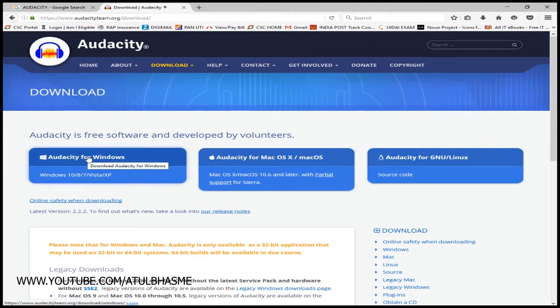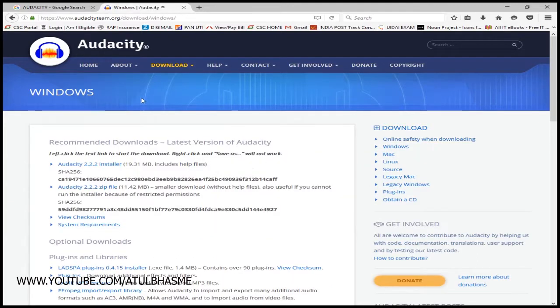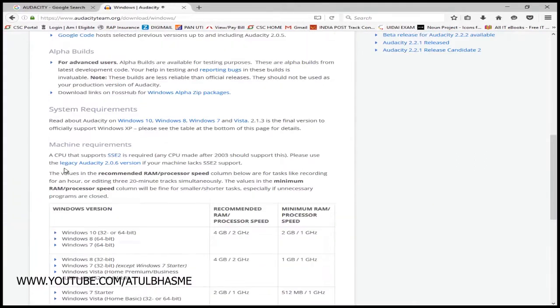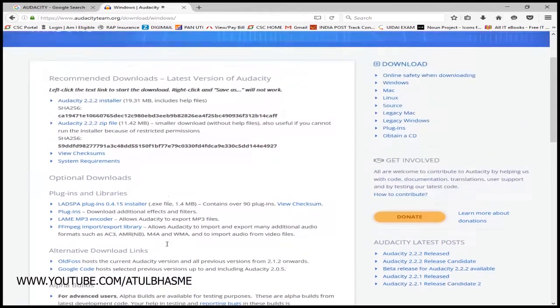So I am clicking on Audacity for Windows, and now here are the Audacity 2.2.2 installers. Here are given the recommended RAM and processor speed. It requires 4 GB RAM and 2 GHz processor speed. Minimum recommended here is 2 GB RAM and 1 GHz processor speed. So we are going to install it.